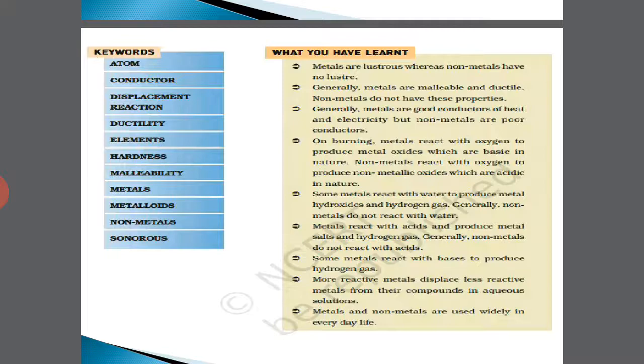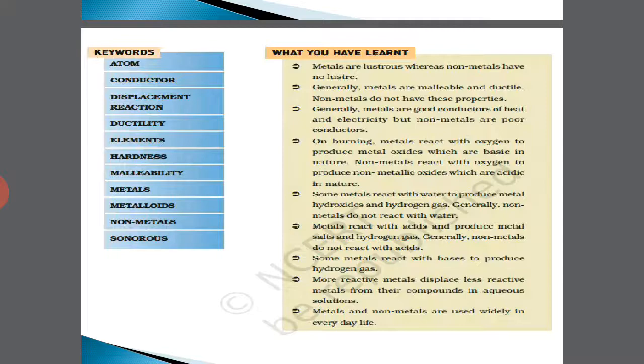Displacement reaction: when a less reactive metal is displaced by a more reactive metal, it is called a displacement reaction. Ductility, elements, hardness, malleability, metals, metalloids, non-metals, and sonorous. We all know the sound produced by metals is due to their property of sonority.